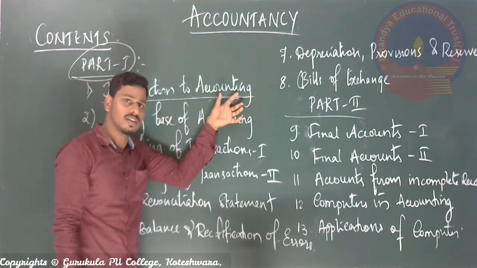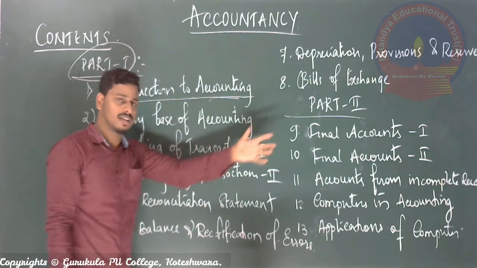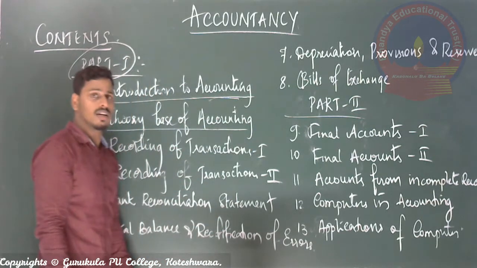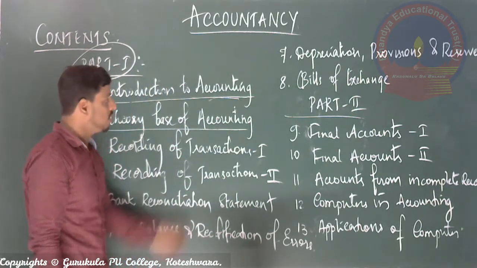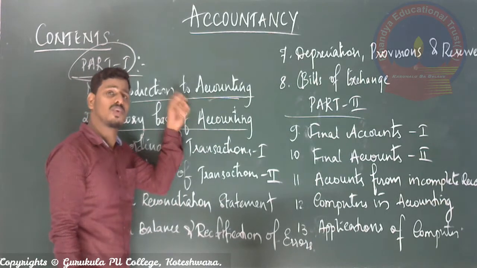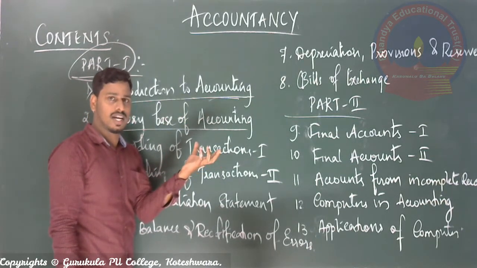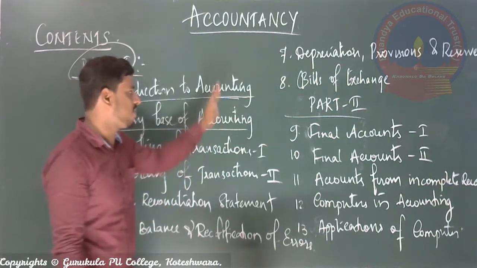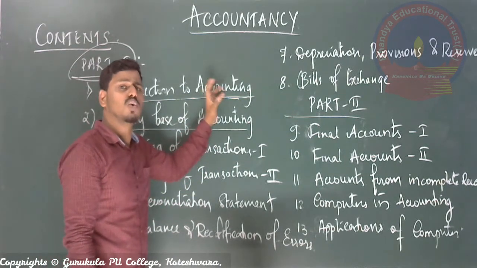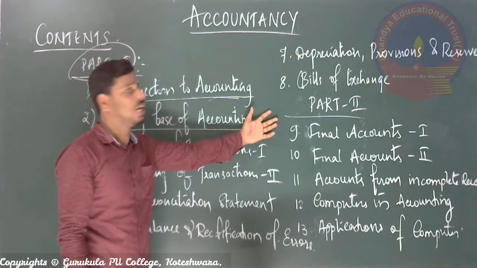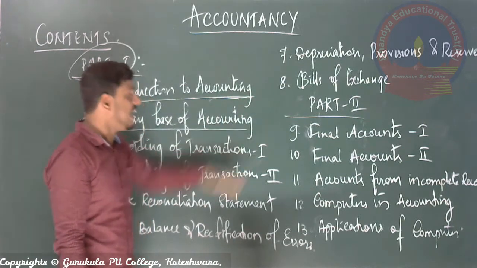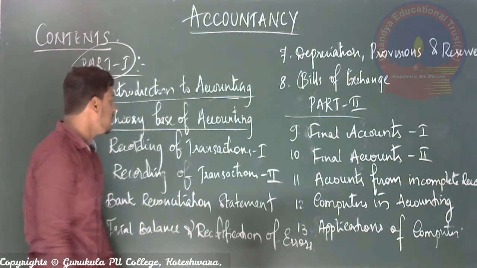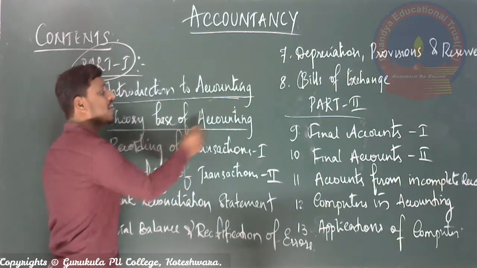Once you learn the basic things of accounting, the second one is also a theory lesson. One more thing you need to remember: the first lesson consists of only theory, right? There are no problems, no sums, no illustrations in the first lesson, only a few basic things of accounting. And the second lesson is also a lesson with theory only, that is the theory base of accounting.